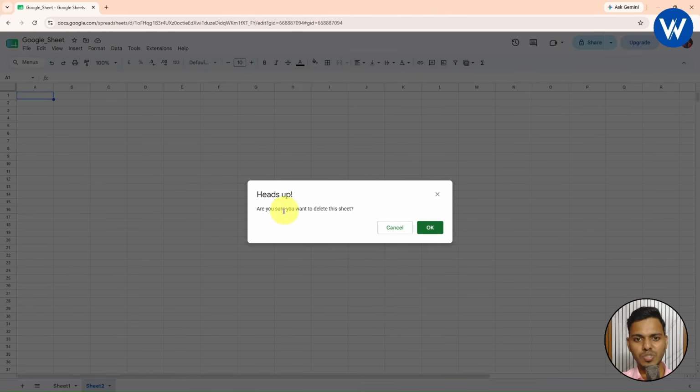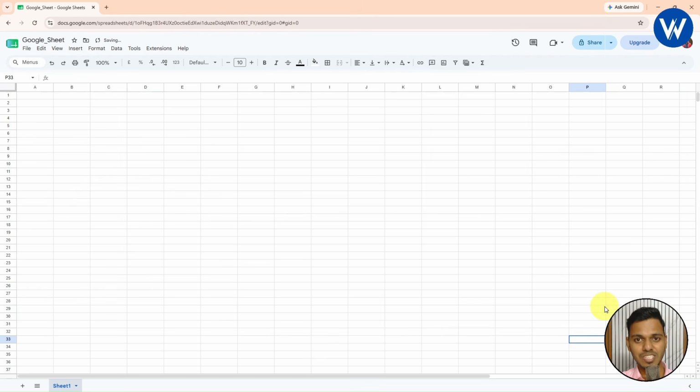Now it will ask you a question. Are you sure you want to delete this sheet? Click OK. Finally the sheet will be deleted. In the same way, let me add one more sheet. Right. This is the sheet 3.